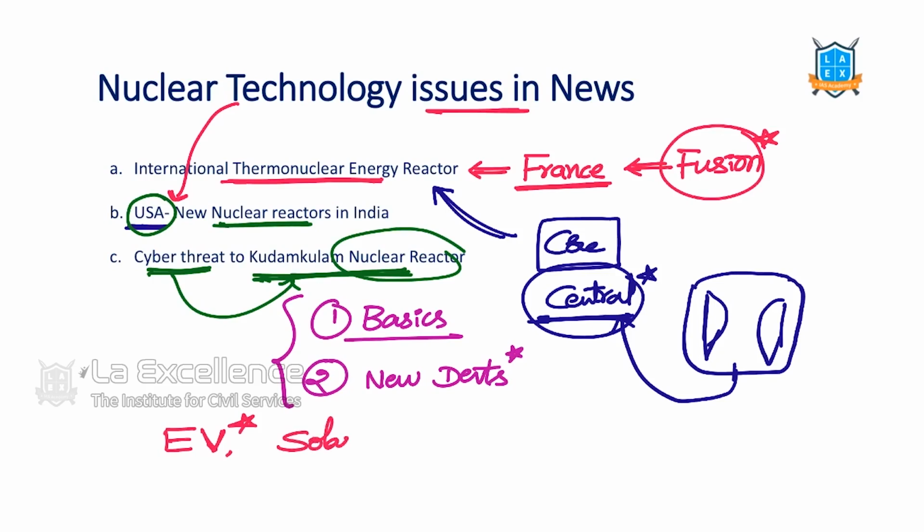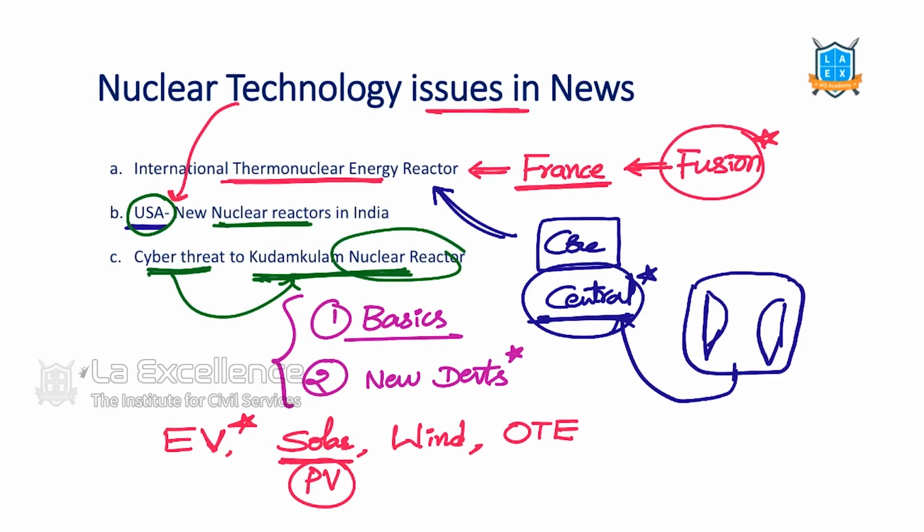And solar energy, wind energy, the technology behind it. I am not asking you what the advantages of it are; all that we are going to discuss in environment. But with regard to science and technology, how solar energy works. What is solar PV? Like that. So, solar, wind, ocean thermal energy.